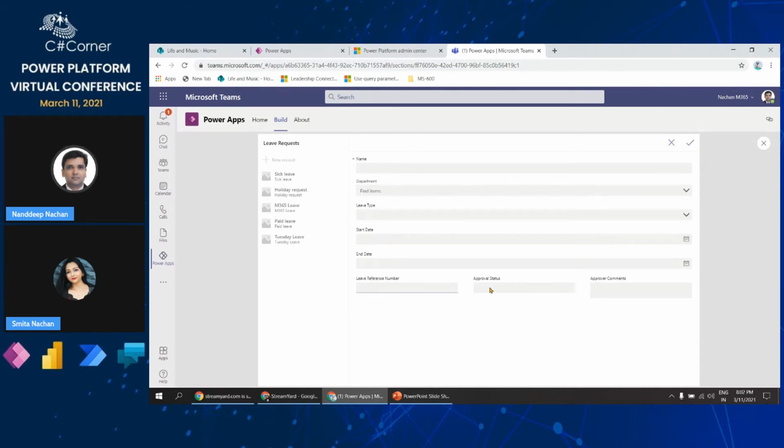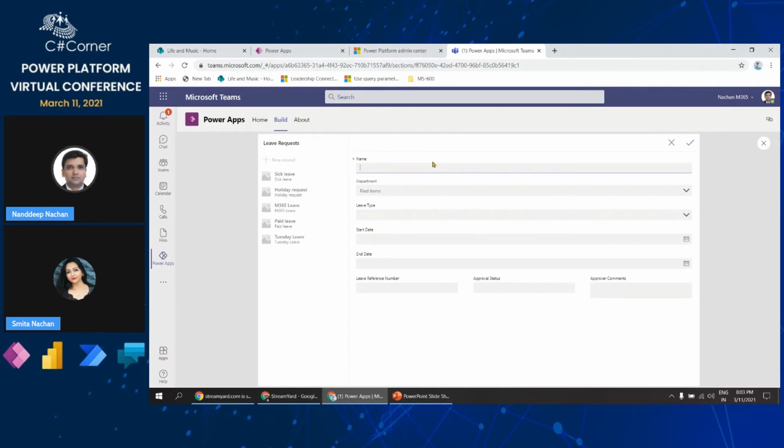Again, these three fields that we have here, leave reference number, approval status, and approval comments, are non-editable fields, because those will be handled in the background by the approver. So we won't be able to add any data here, but at least we can add the data to this particular request.